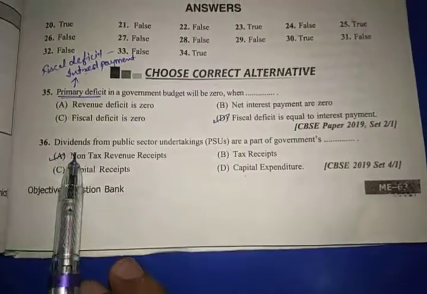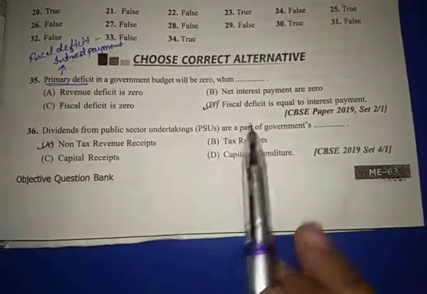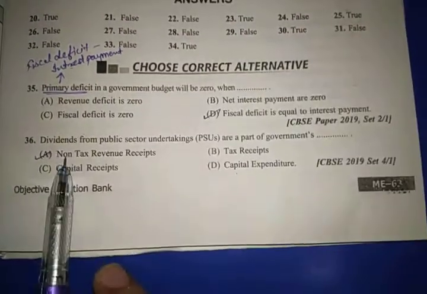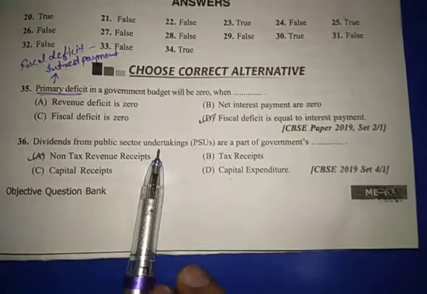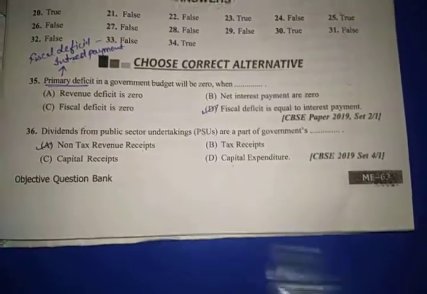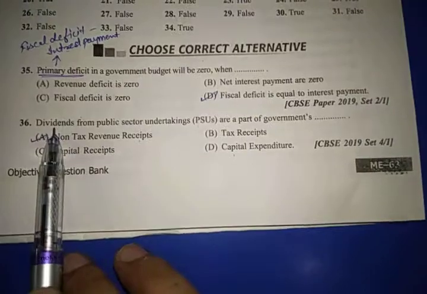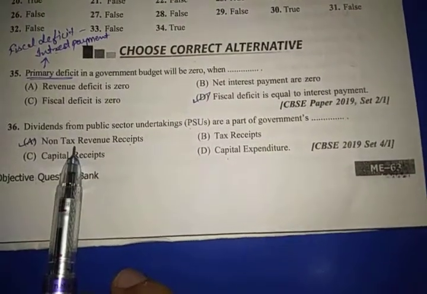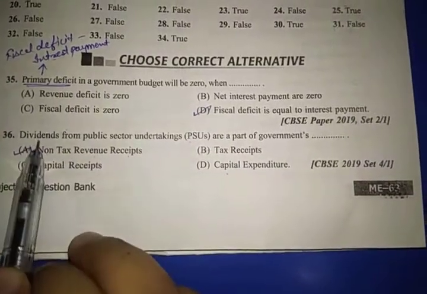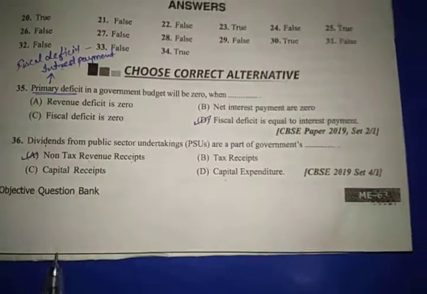Okay. Next is: dividend from public sector undertaking, that is PSU, are a part of government's non-tax revenue receipt. Dividend from public sector undertaking are a part of non-tax revenue receipt, because it is not a part of tax. Dividend is neither a tax, dividend is a part of profit. So it is a non-tax receipt and it is revenue, because dividend हम हर साल receive करते हैं. So it is a revenue receipt.